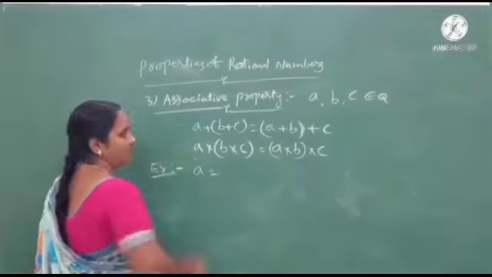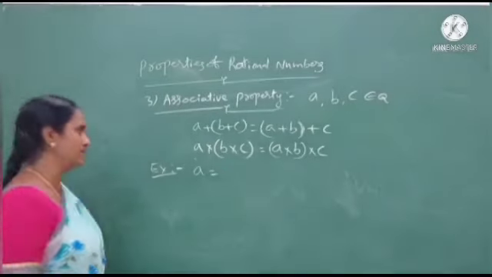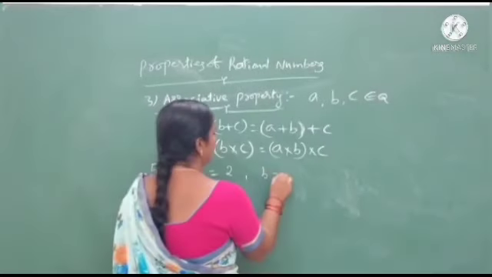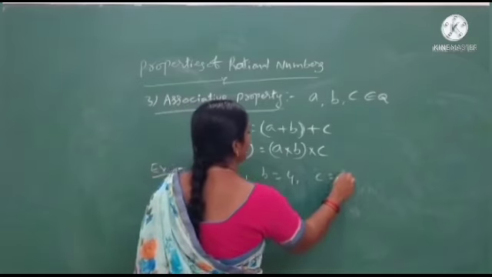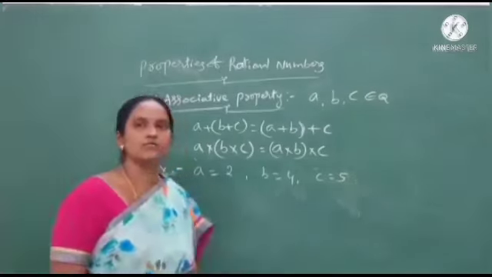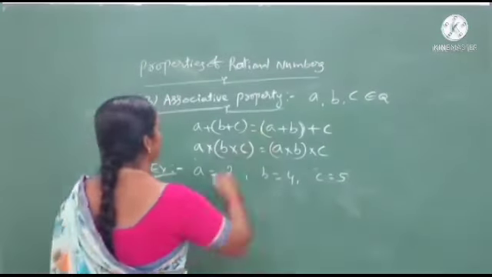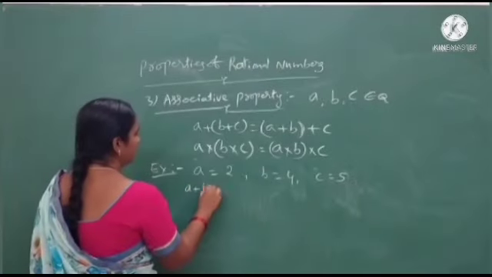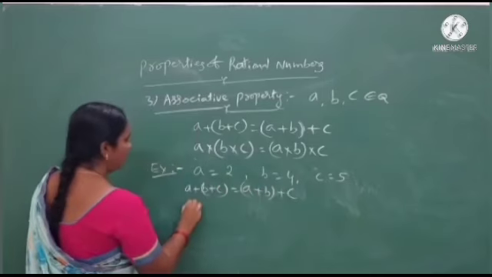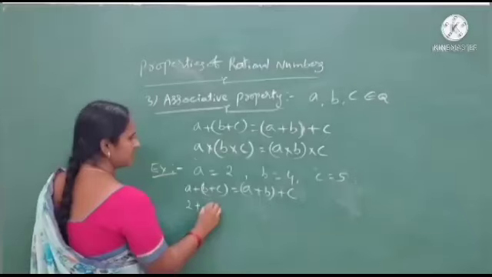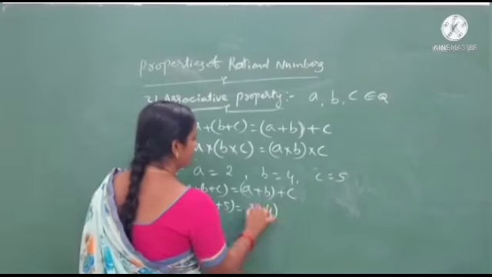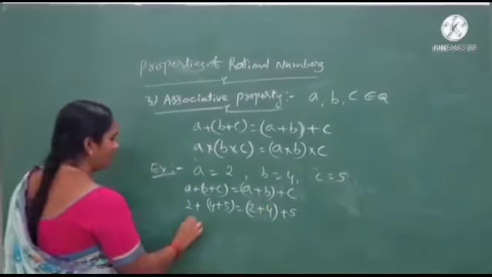If you take any three rational numbers, a as 2, b as 4 and c as 5, we apply these values to this statement. a plus (b plus c) equals (a plus b) plus c: 2 plus (4 plus 5) and (2 plus 4) plus 5.